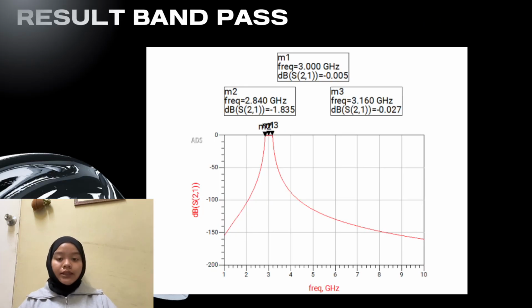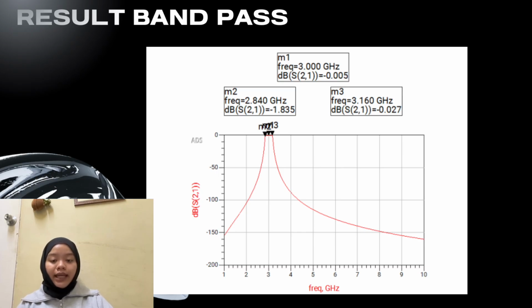When we look at the simulated S21 transmission result for the bandpass filter, we can confirm excellent performance. At our design marker, we see an incredibly low insertion loss in the passband at 3 GHz. The transmission coefficient S21 sits almost perfectly at negative 0.005 dB.